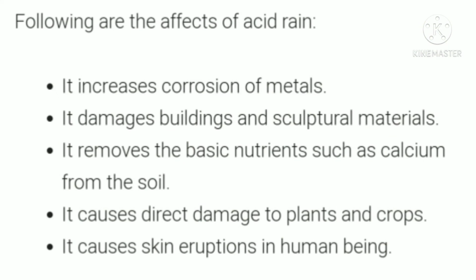Following are the effects of acid rain. It increases corrosion of metals, it damages buildings and sculptural materials, it removes the basic nutrients such as calcium from the soil, it causes direct damage to plants and crops, it causes skin diseases in human beings.